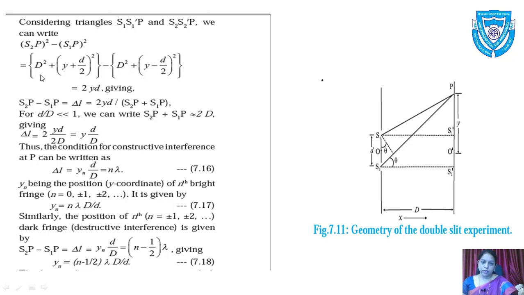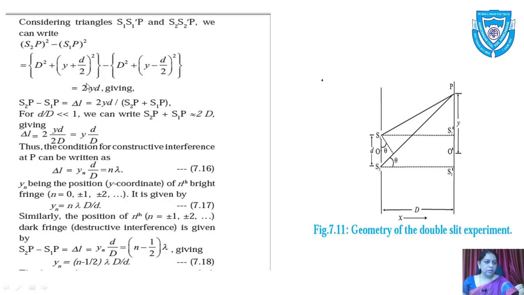So we have D square plus Y plus D by 2 square, minus, for the second triangle, S1P square equal to D square plus, the distance of this is D by 2, so it will be Y minus D by 2. So P S1 dash is Y minus D by 2.